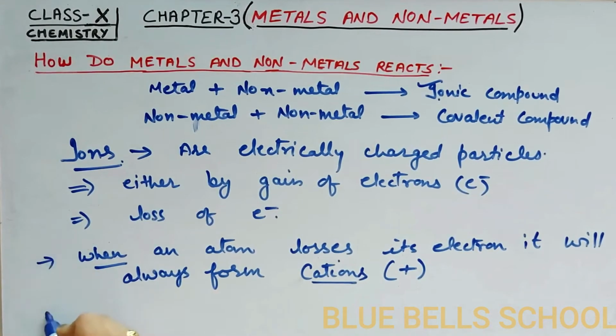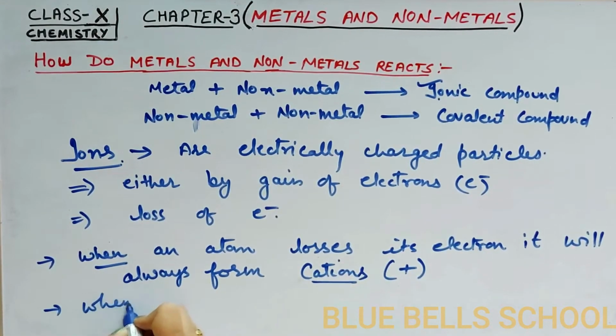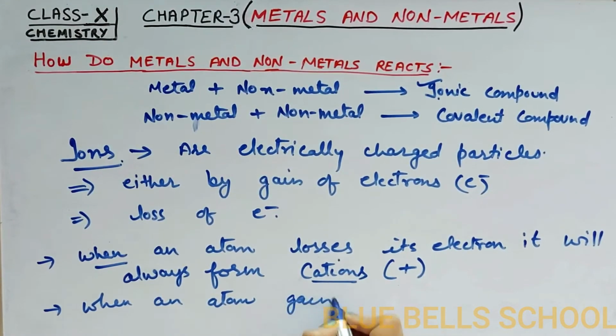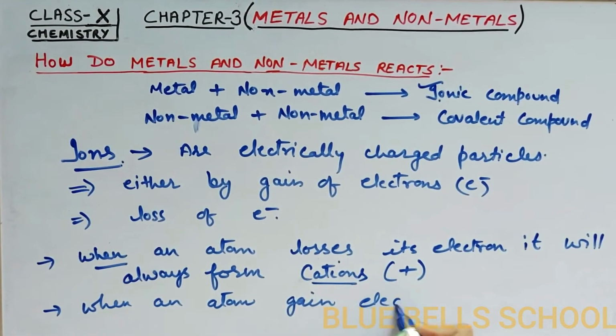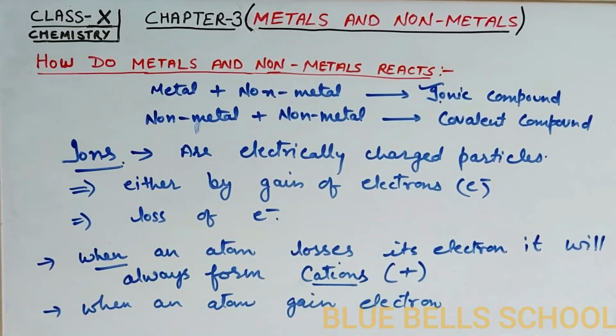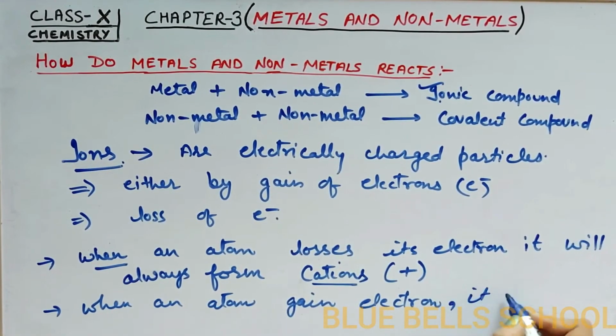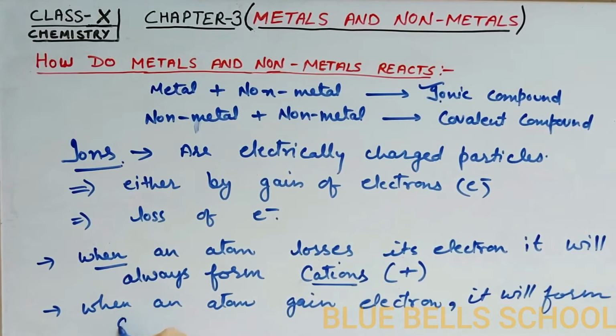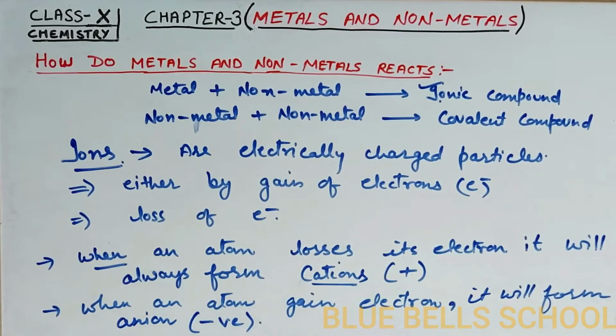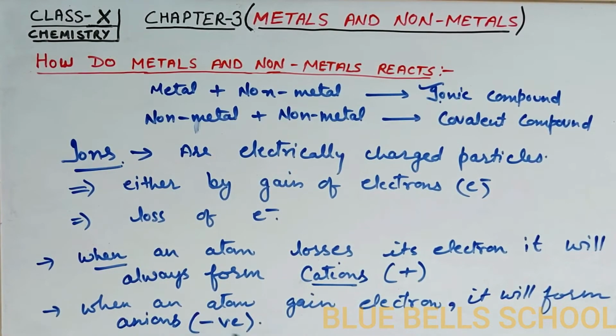When an atom gains electron, it will form anion, and anions are negatively charged particles.